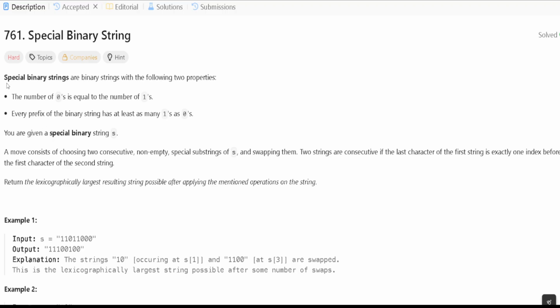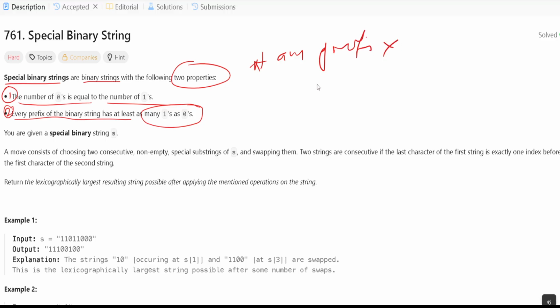So what it is saying is that a special binary string has two properties basically. The very first is that the number of zeros is equal to the number of ones, and point number two is that at any prefix, the number of 1s should be greater than or equal to the number of zeros.